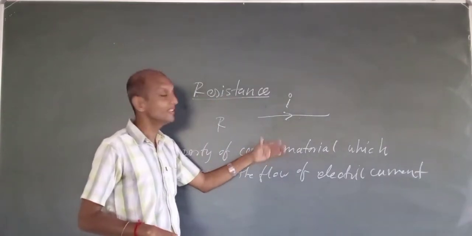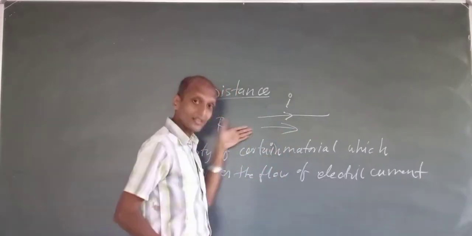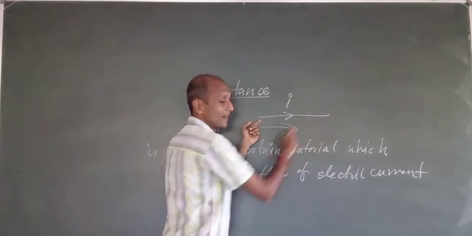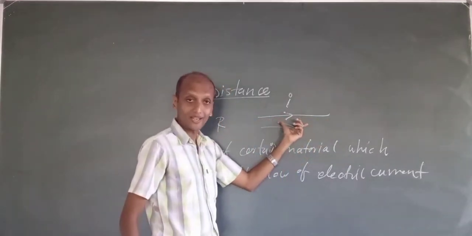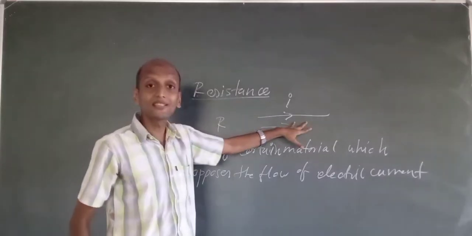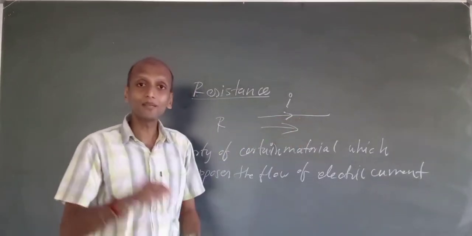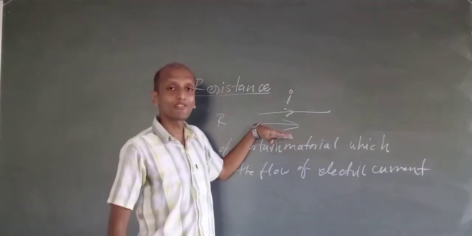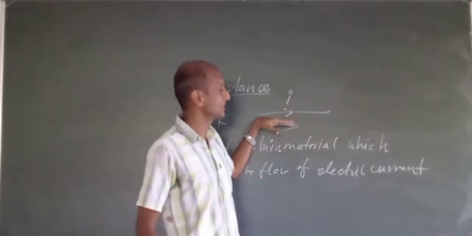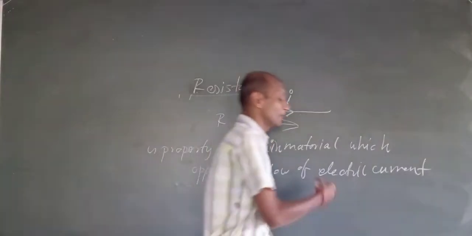Resistance is the property which opposes the flow of electric current. If current is flowing in this direction through this copper conductor wire, its resistance is a fixed value for a particular material. It is represented as R, and different materials have different resistance values.